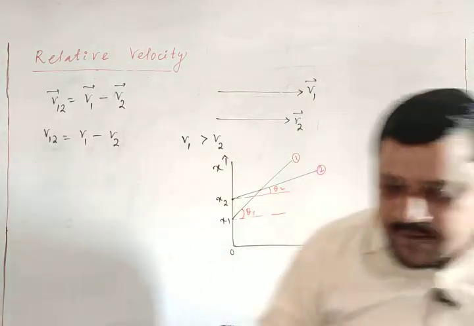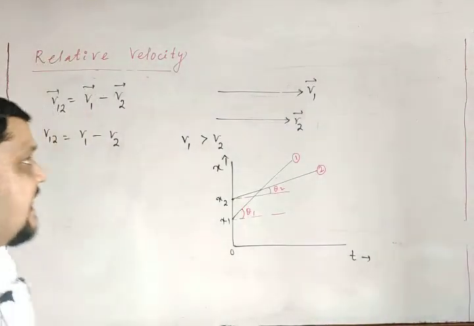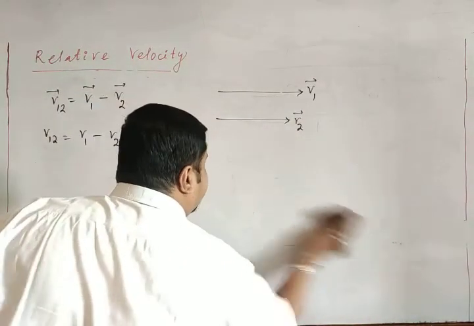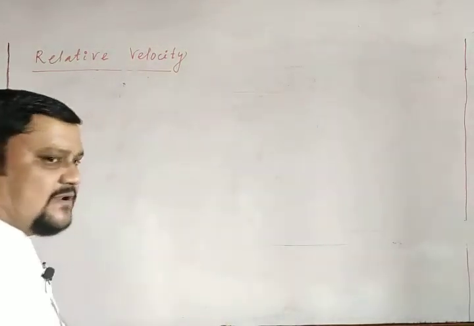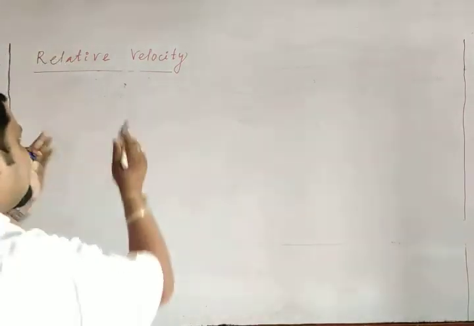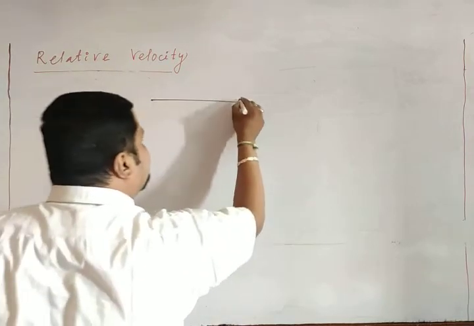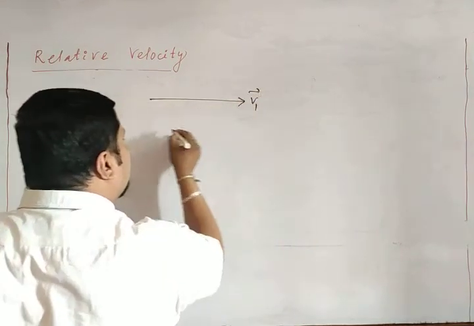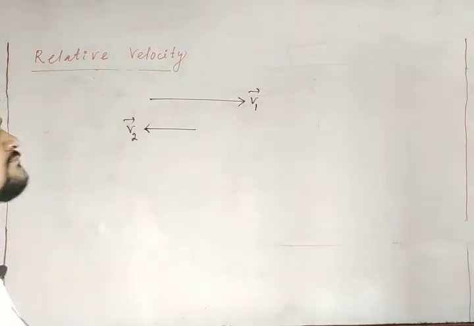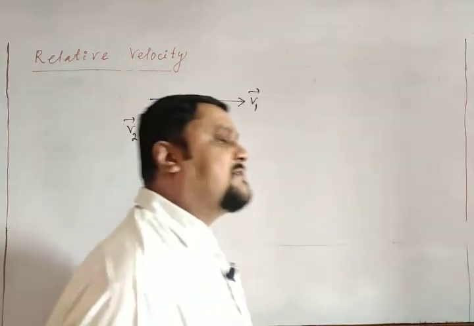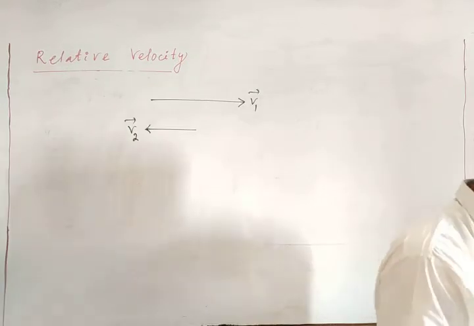Now, the next case is if the two bodies are moving with different velocities in opposite directions, what will I do? The first is moving with velocity v1, the second one is moving with a velocity v2 in the opposite direction.